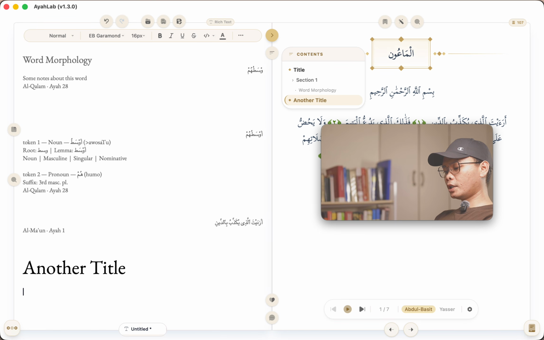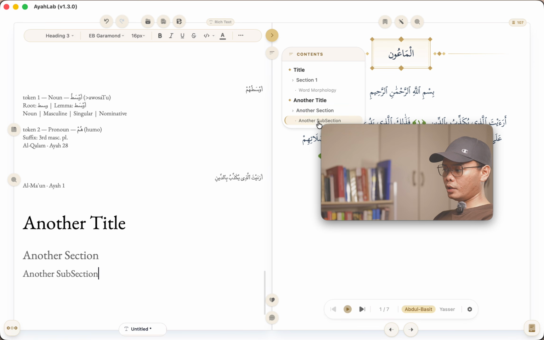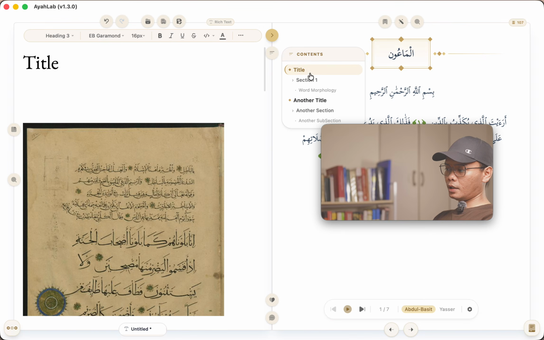For heading 2, I can just double that number sign, and then I can say another section, right? As you can see here, I have another section. Then if I want to target heading 3, I can just type 3 number signs, then space, and then another subsection, for example. So that's it. And the thing is, you can hide this, of course. You can hide that. There you go.